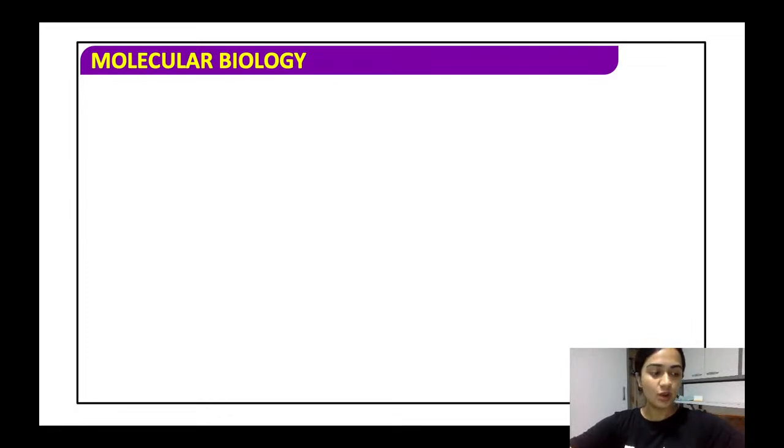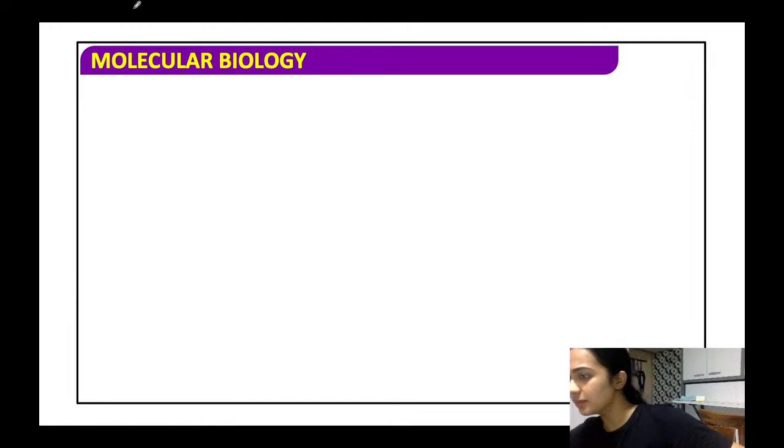So, up till now, we studied in the previous chapter about Mendel, and we saw how he set the foundation for genetics with his experiments on pea plants. We saw that he said it was the genes or the chromosomes that were transferred from one generation to another. So there were traits transferred from one generation to another.